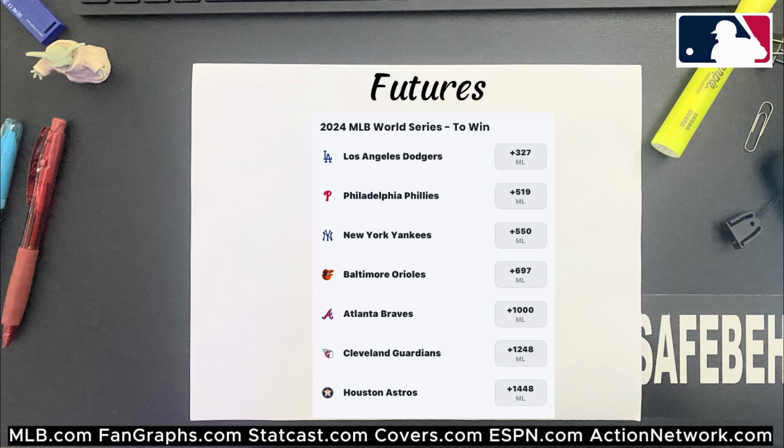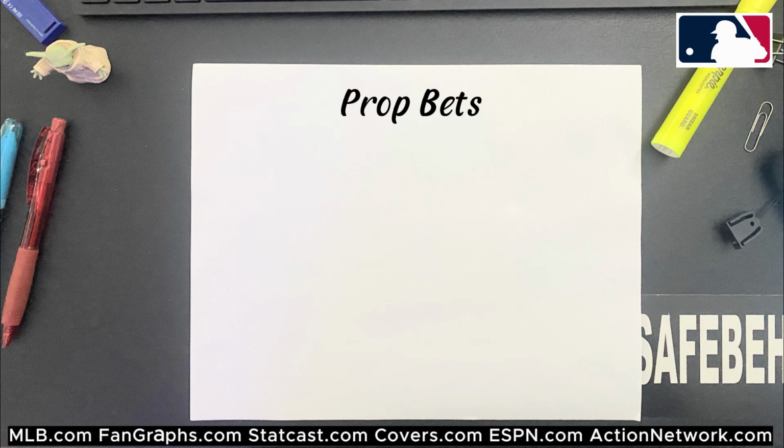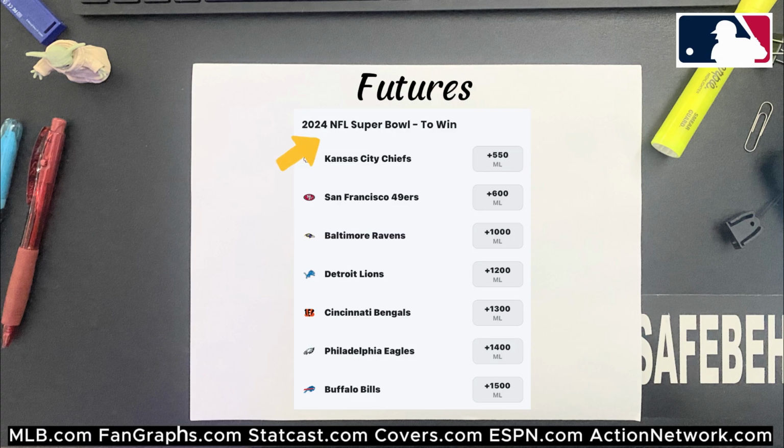Futures bets often involve predicting season outcomes like World Series winner or MVP. Prop bets are the same in the other two sports, with player-specific bets like points scored or touchdowns thrown in a game, or game-specific bets like first team to score. Futures include season outcomes like NBA championship winner or Super Bowl winner, as well as individual awards like MVPs as well.